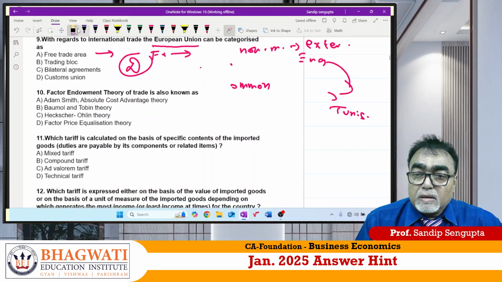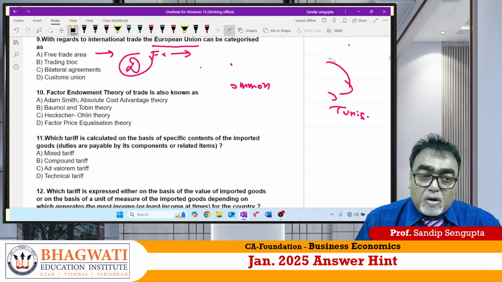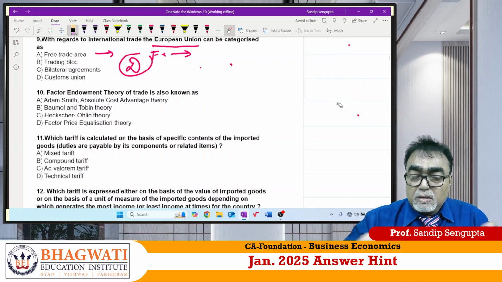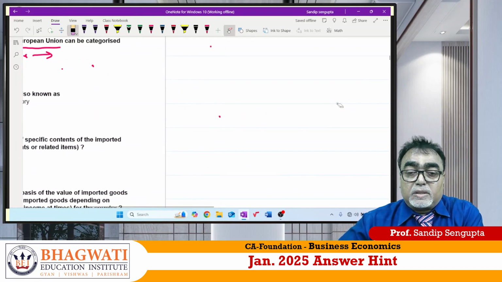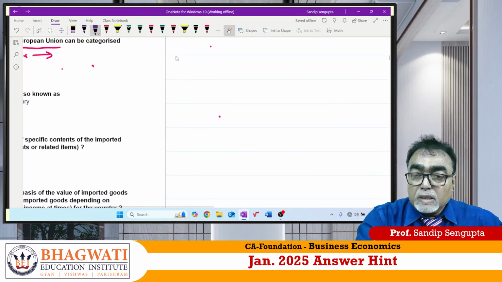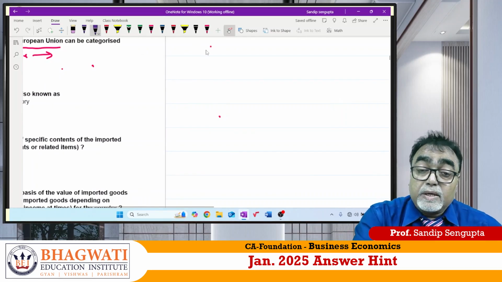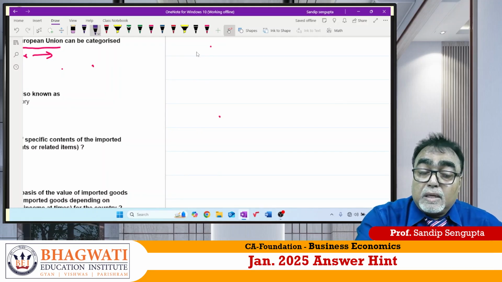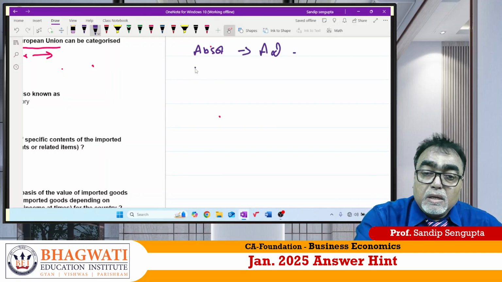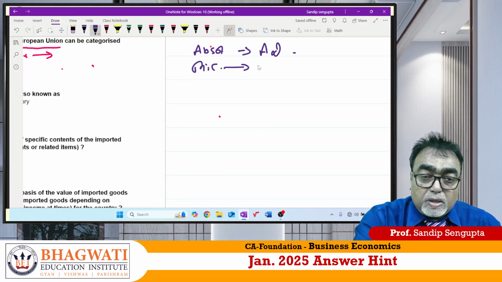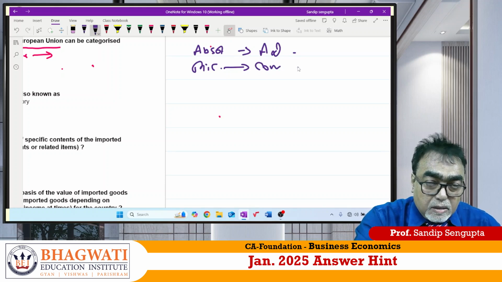Question number 10. Factor endowment. Factor endowment is a part of international trade, sir. I'll come to it; this question has been given here. Under international trade, there are different parts. One is called absolute advantage, given by Professor Adam Smith. Another is called Ricardian theory, comparative advantage.